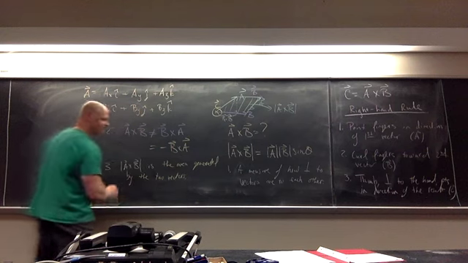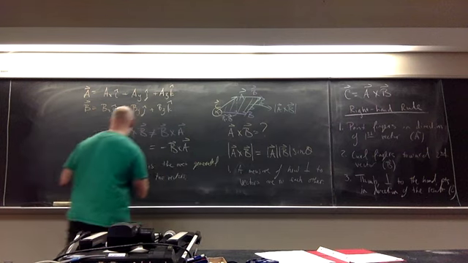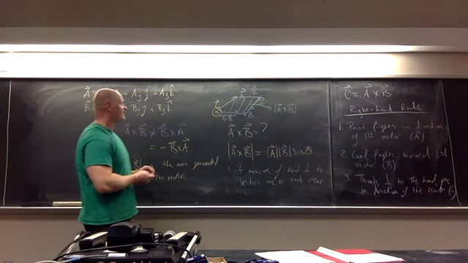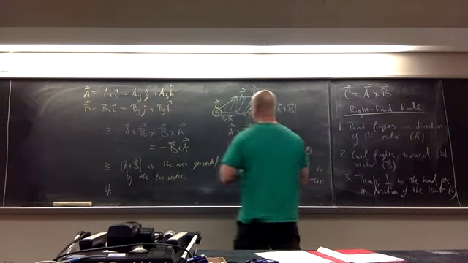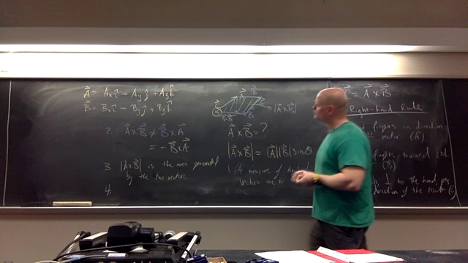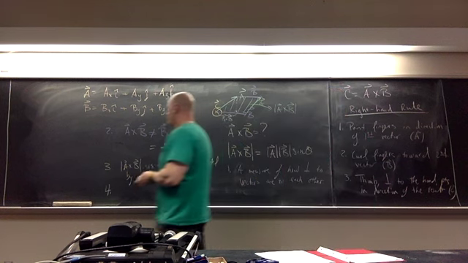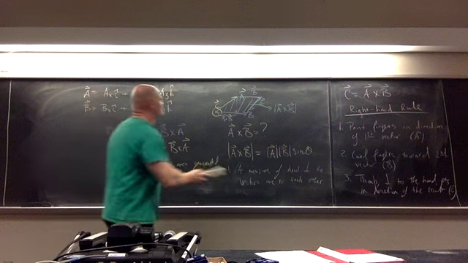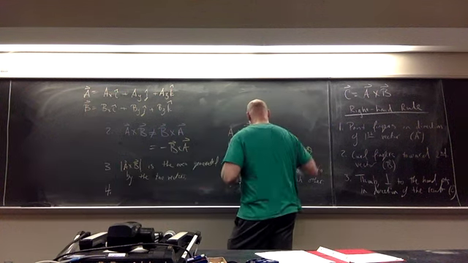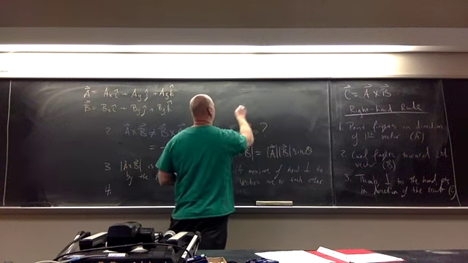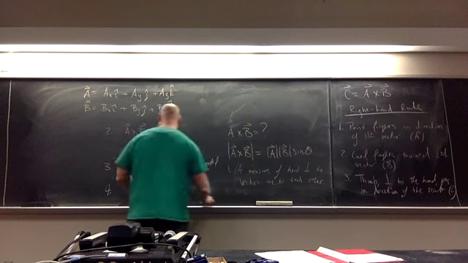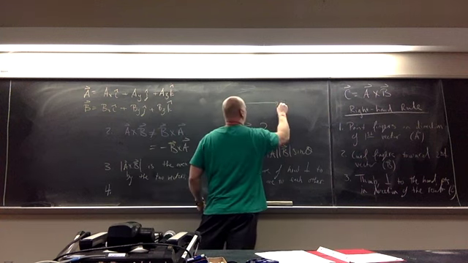Now, the last property we're going to talk about is something about vector C. It turns out that vector C is actually perpendicular to both vectors A and B simultaneously. So let's draw a slightly different picture. Let's say that vector A was pointing off in this direction, and vector B was pointing off in this direction.